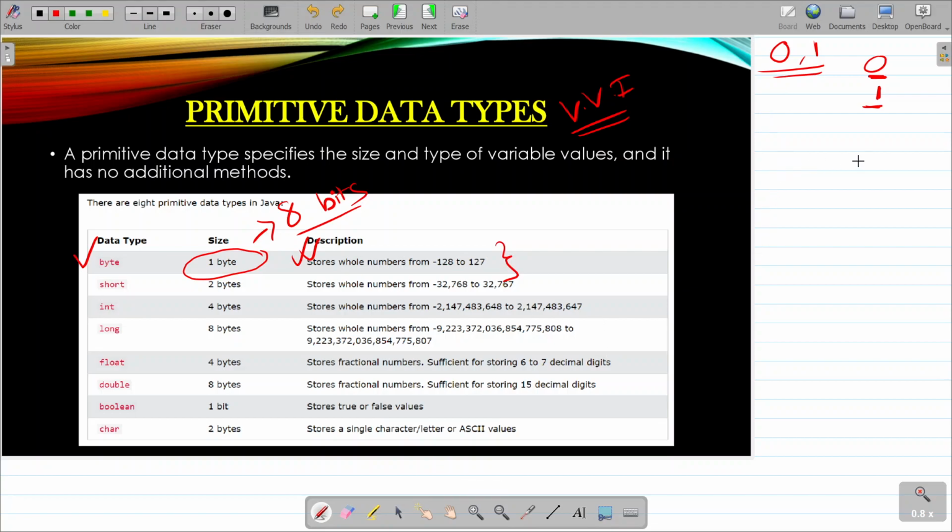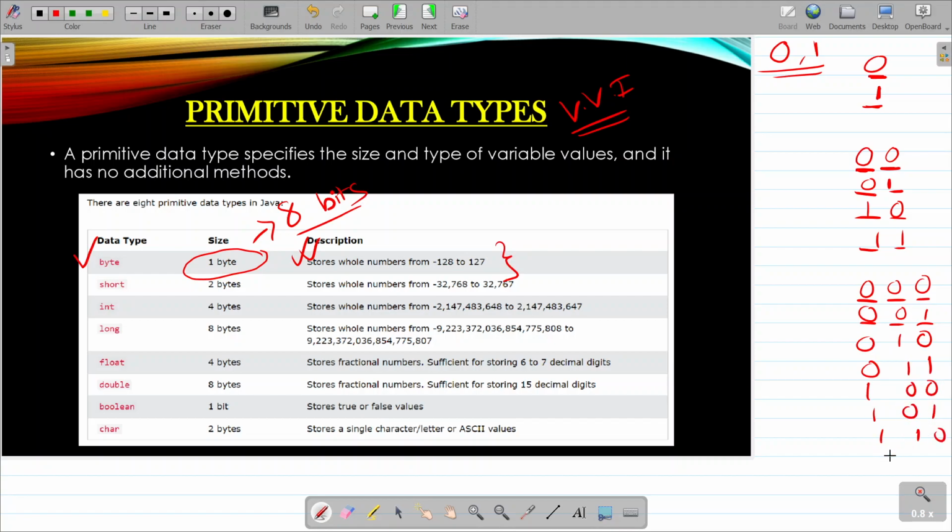If I say I can use 2 bits, what are the combinations? I can put 0 0, then 0 1, then 1 0, and then 1 1. Is there any other combination? No. What if I say I can put 3 bits? What are the combinations? 0 0 0, 0 0 1, then 0 1 0, 0 1 1, 1 0 0, 1 0 1, 1 1 0, and 1 1 1. Is there anything else left? I don't think so. You can try. If you can find anything, you can mention it in the comment section, but you won't get anything else.